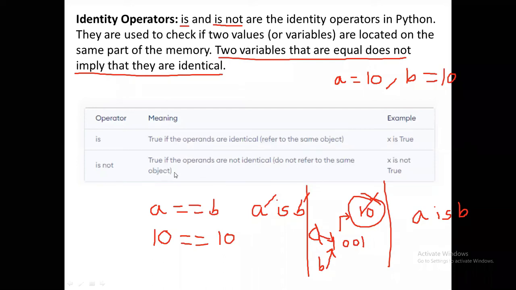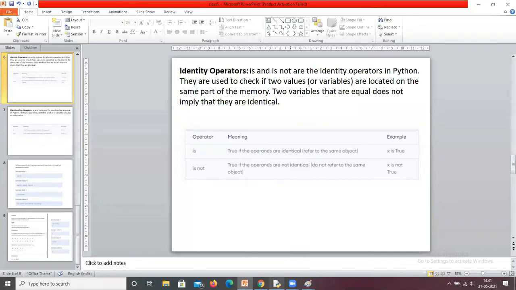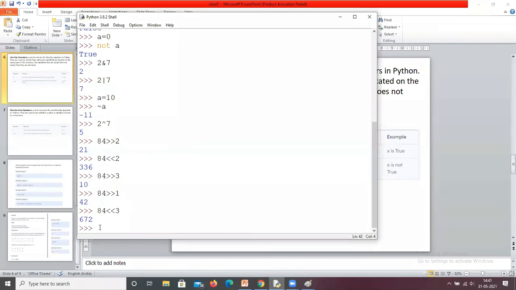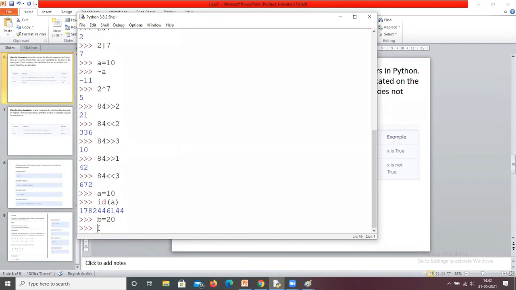We execute one small example. Here I am taking A equals 10. If I print the ID of A, this is the ID of A. If I assign B equals 20 and check the ID of B, these two are different.